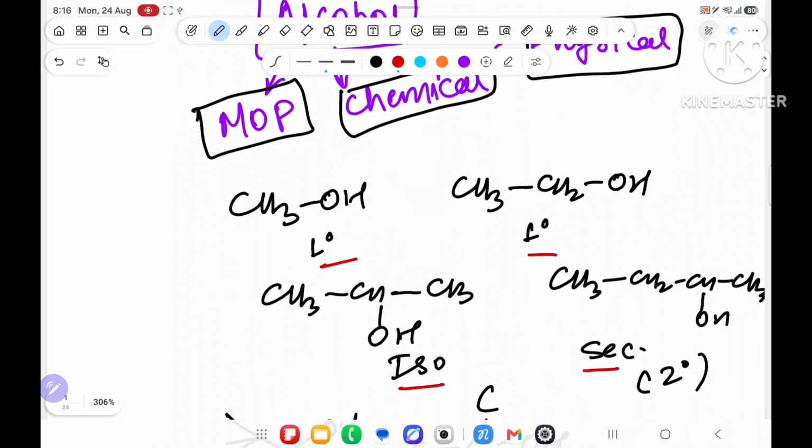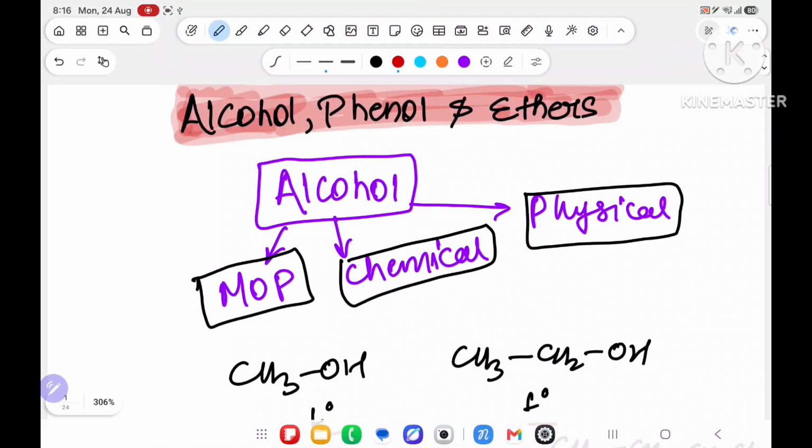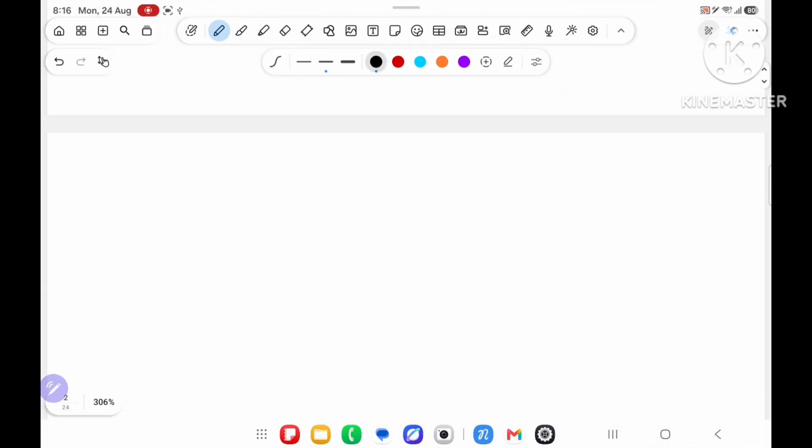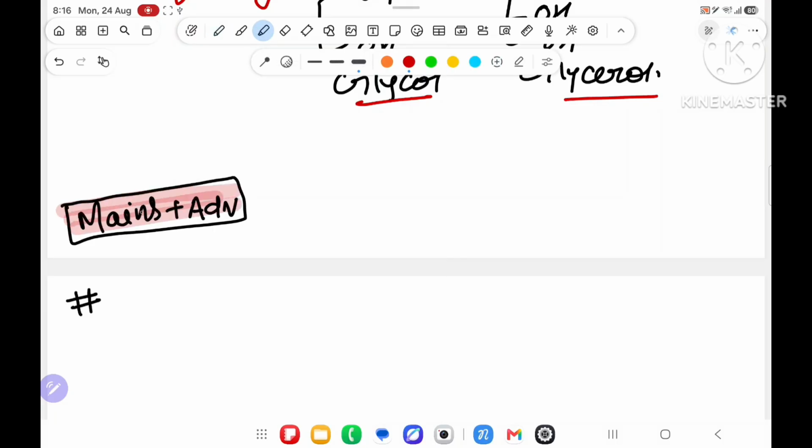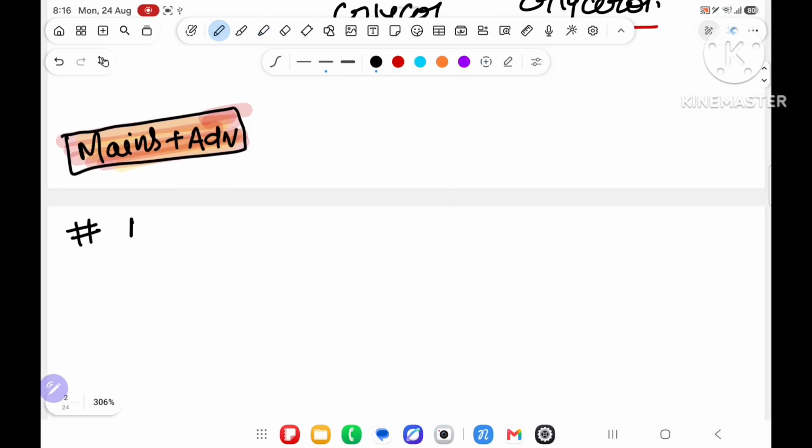Now, after having this basic introduction that everyone is already familiar with, I am going to start the method of preparation of alcohol. And everyone will see this very properly. This topic I am going to dictate mains plus advanced. Means after reading this topic, you will not find any difficulty in it. This topic will become the easiest topic of all time. You will enjoy alcohol, phenol, ether if you understand what I am trying to dictate. First of all, we are going to see the method of preparation of alcohol.